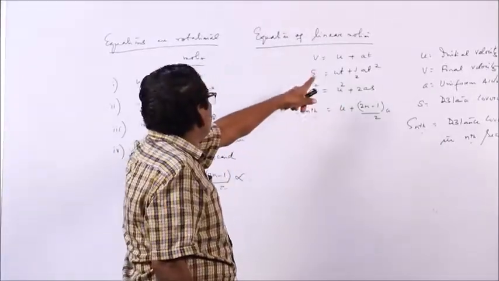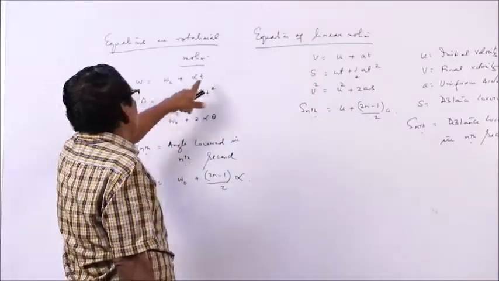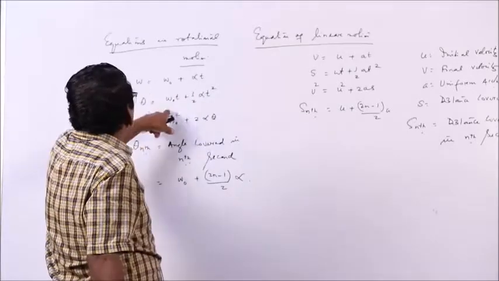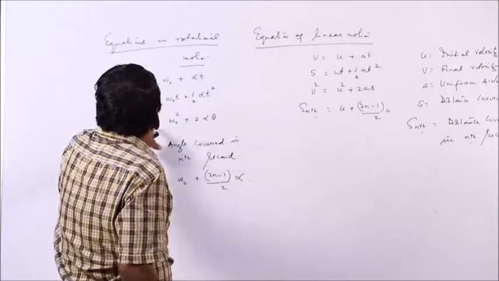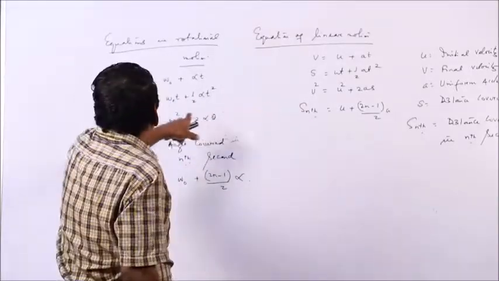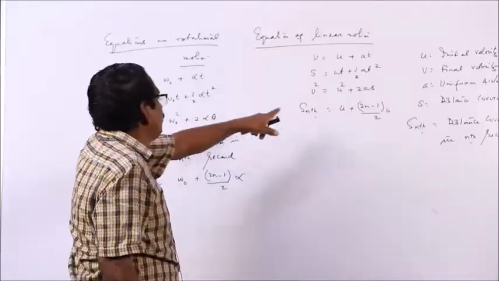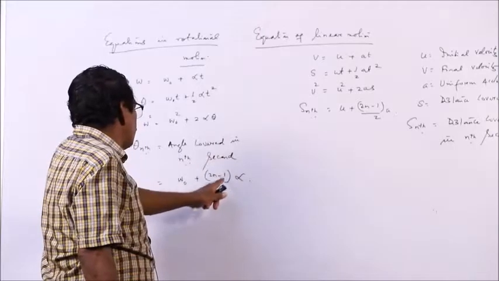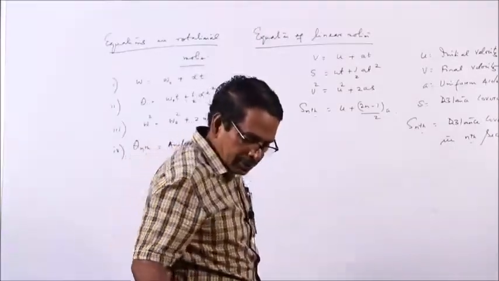Corresponding to v is equal to u plus a t, omega is omega 0 plus alpha t; s is equal to u t plus half a t square, theta is omega 0 t plus half alpha t square; v square is u square plus 2 a s, omega square is omega 0 square plus 2 alpha theta; theta nth, angle covered in nth second, is omega 0 plus (2n minus 1) by 2 into alpha.